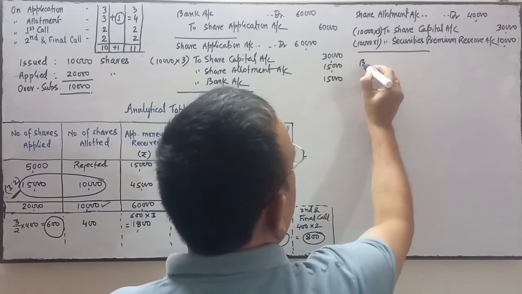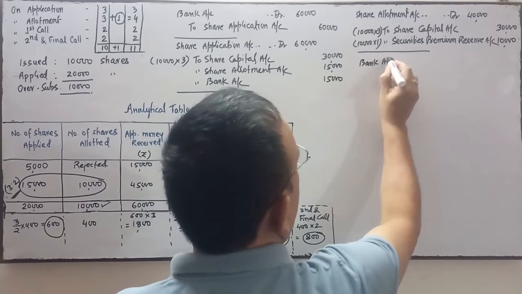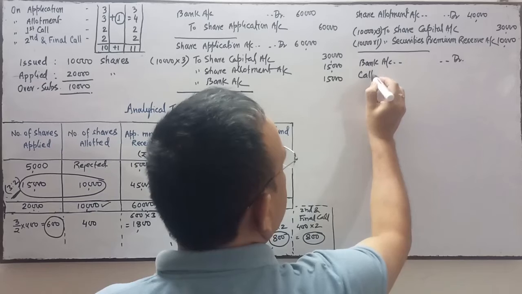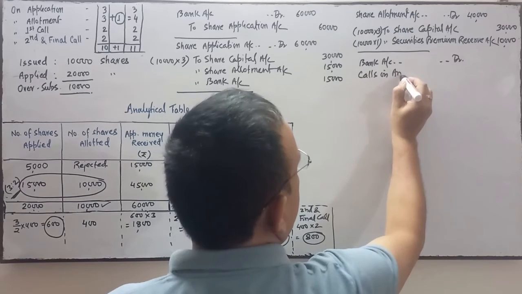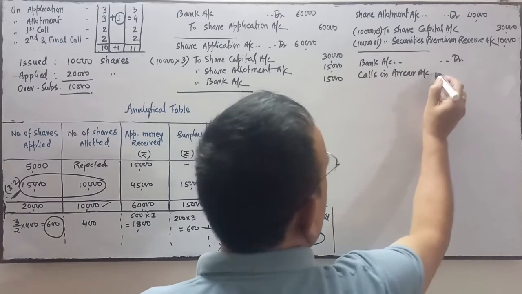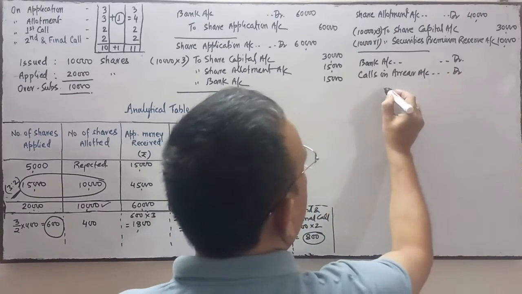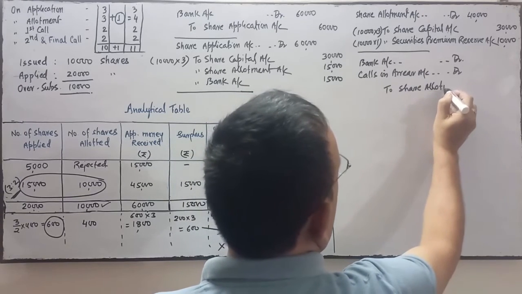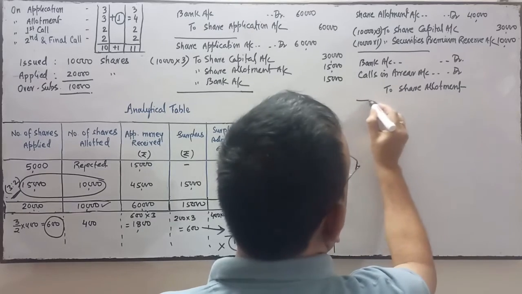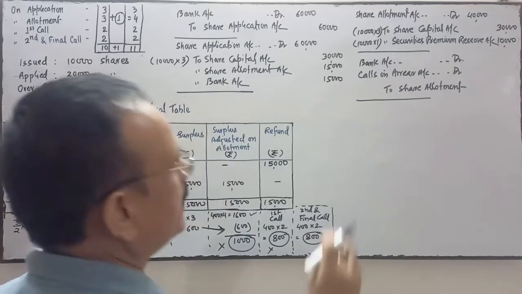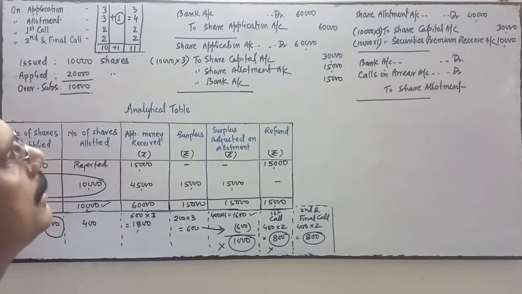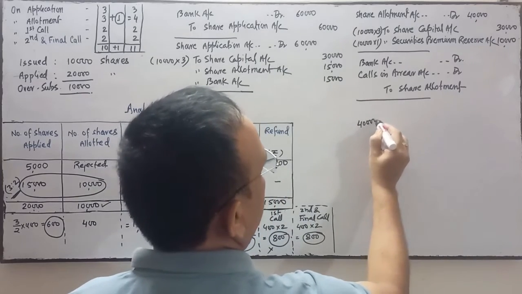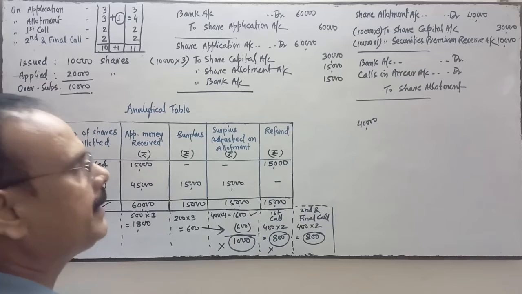Now next is bank account debit. Here we will receive the money of allotment. Bank account debit, calls in arrear. There is a calls in arrear, so calls in arrear account debit to share allotment. In share allotment we will credit first. So allotment is due by how much amount? Allotment is due by 40,000. This 40,000 is due.